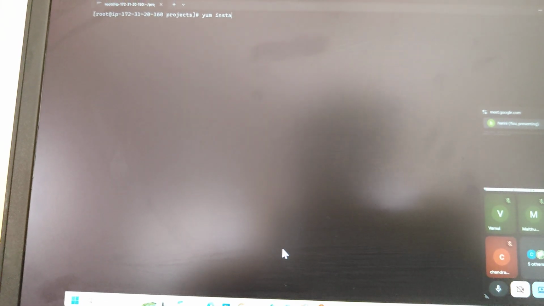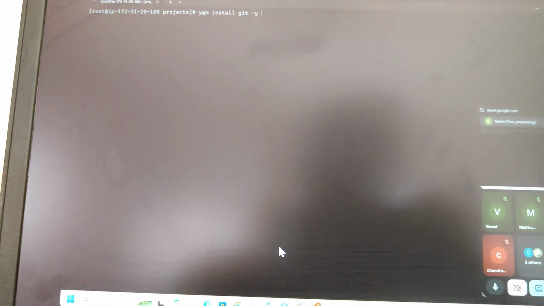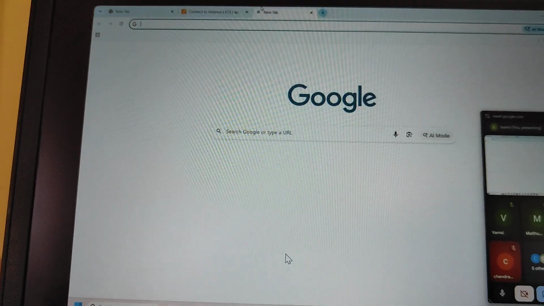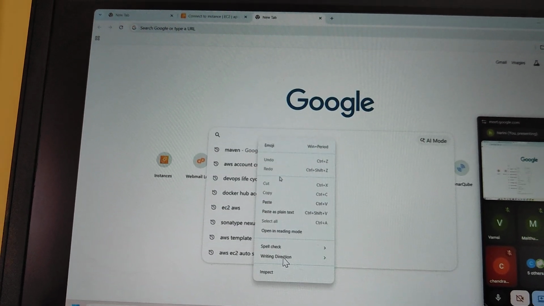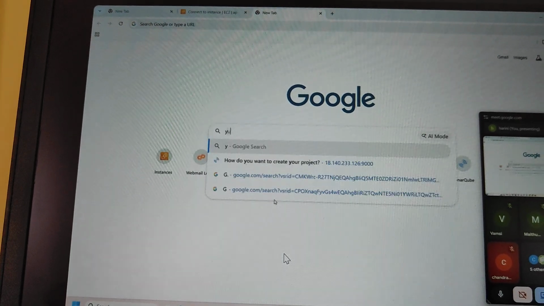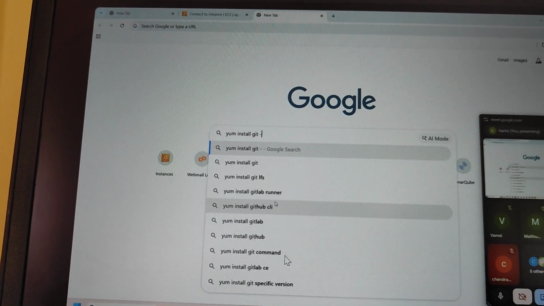Now I want to install the Git software. Okay, yum install git hyphen y. This command is available on Google also. So how to check? You can go straight to Google and search for the command, and you can download git automatically. Install git.